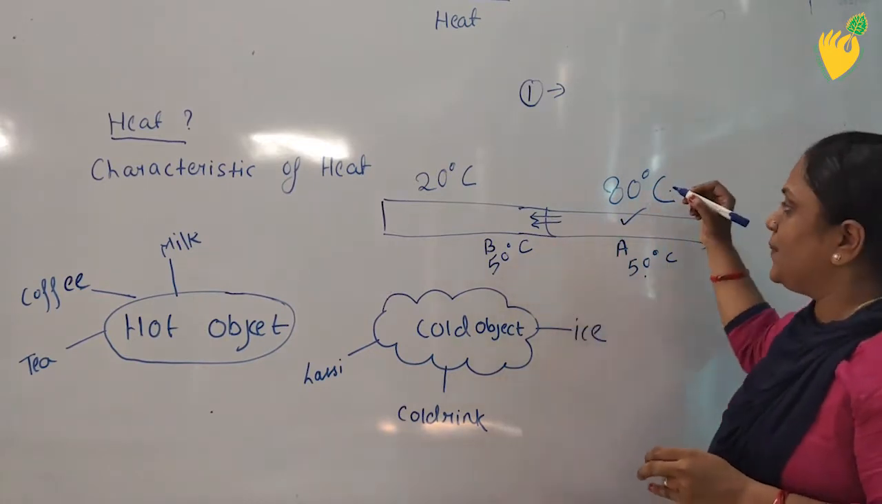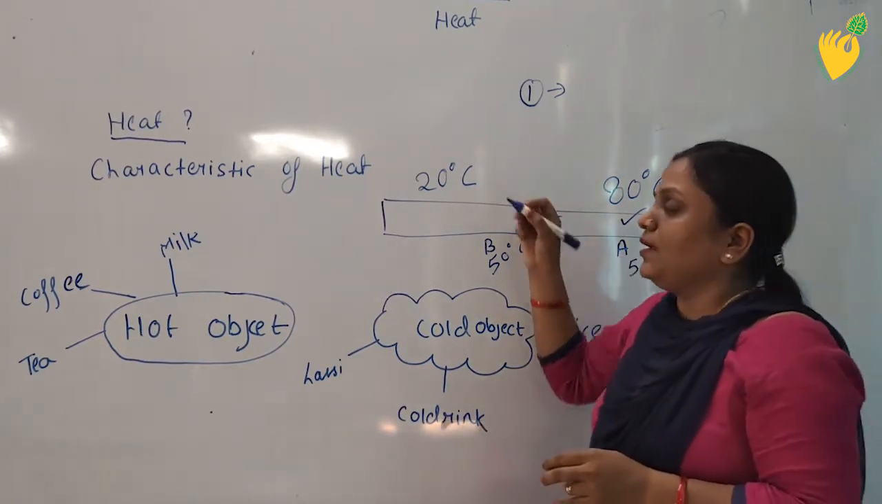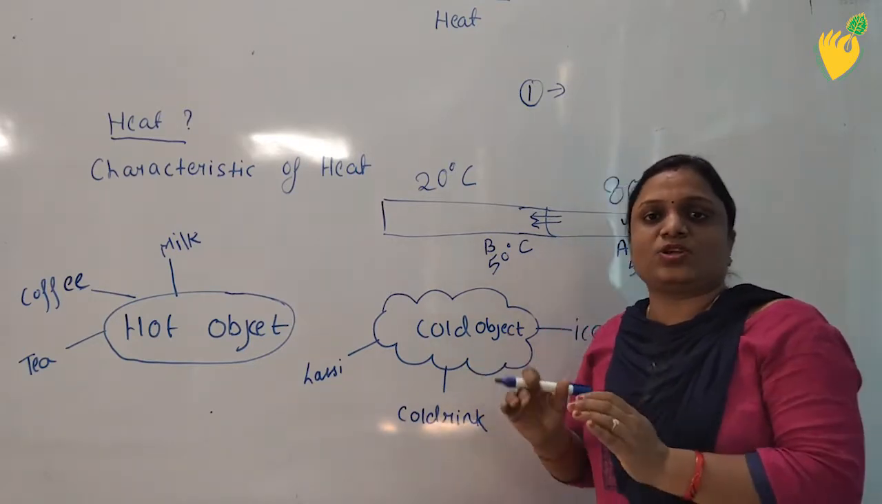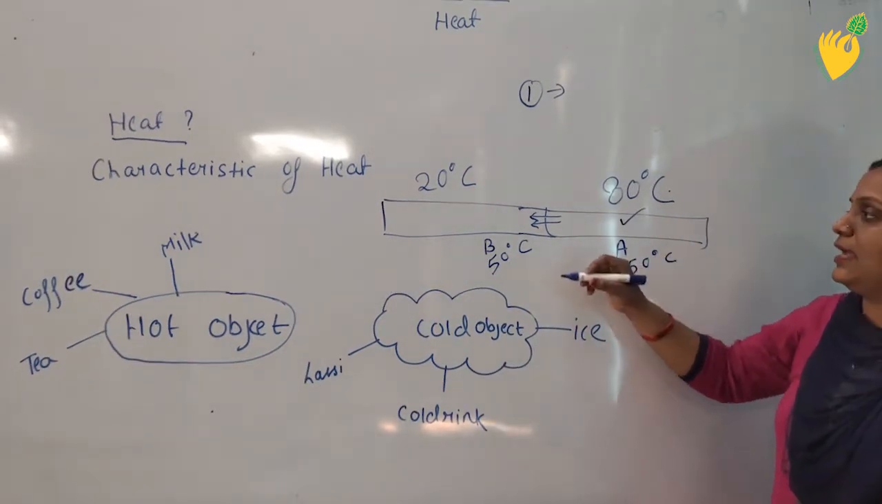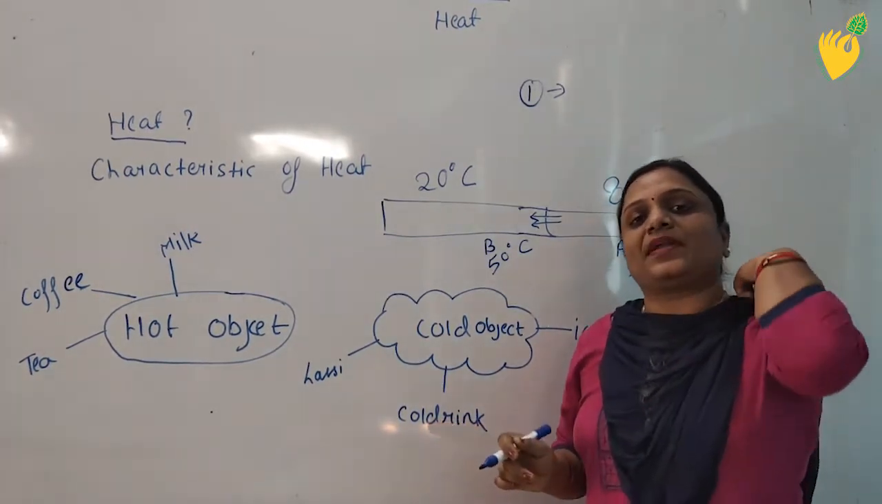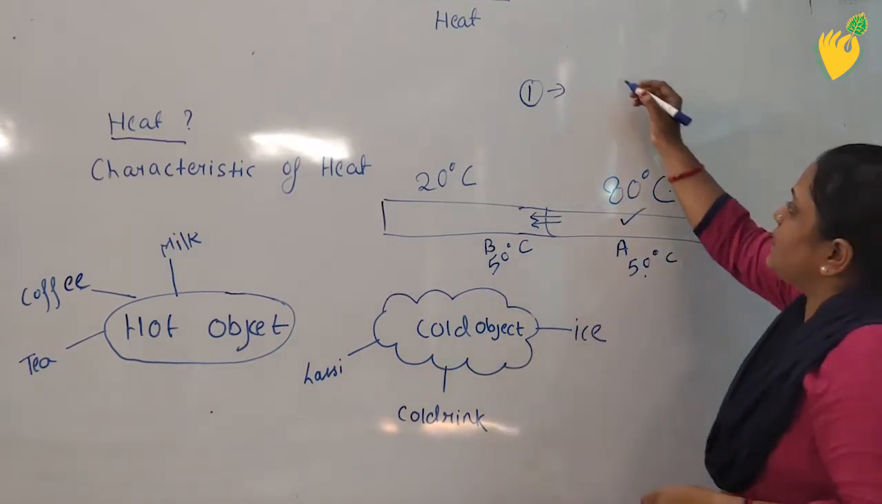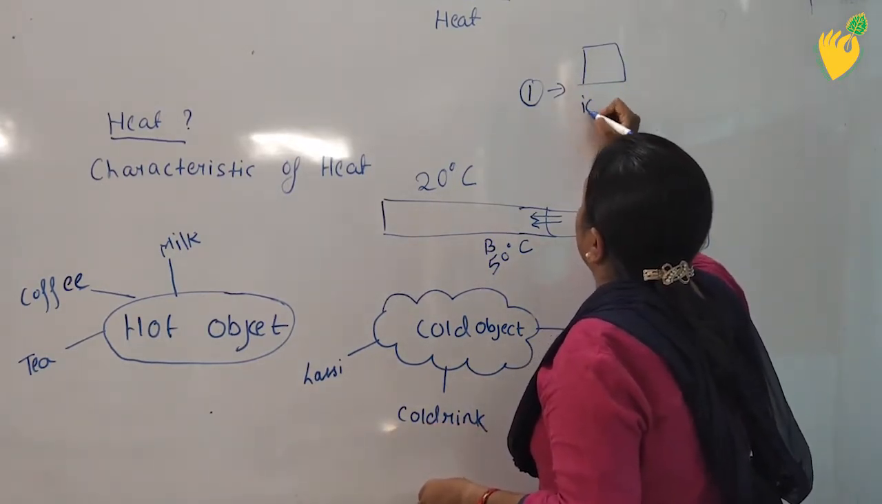That means one body decreases the temperature and the other body gains the temperature. The temperature of one body increases and the other body decreases. So these are the basic physical properties of heat. You can take the example. Suppose it is ice, it is a cube of ice.